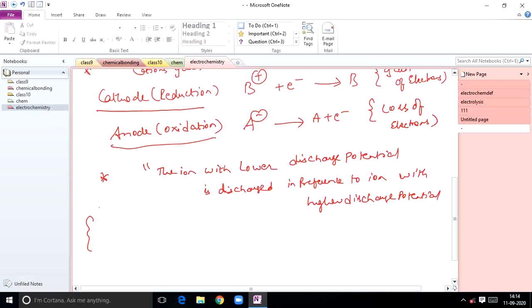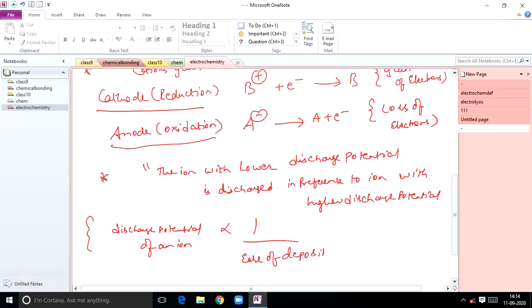So whatever ion possesses lower discharge potential will discharge first in preference to the other ion. So what point will you write? The discharge potential of an ion is inversely proportional to the ease of deposition of the ion.